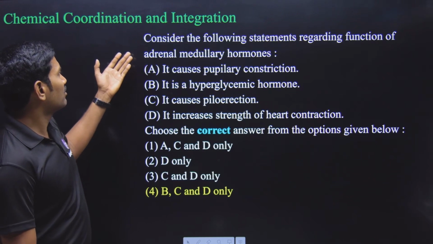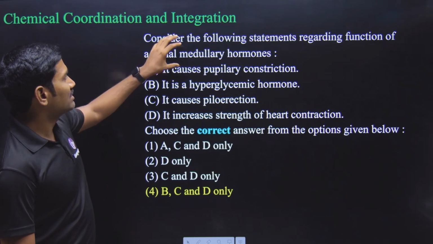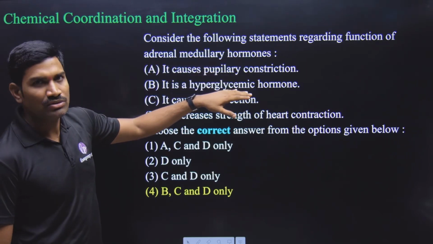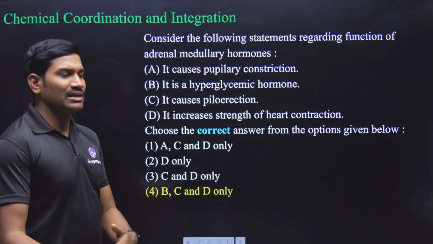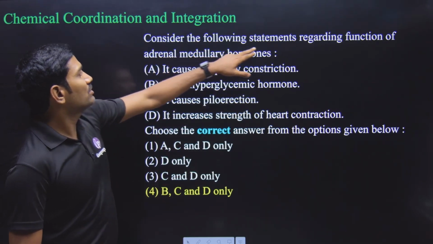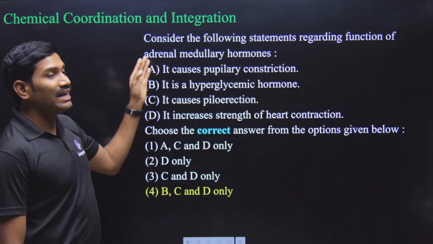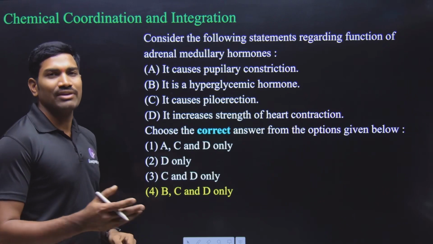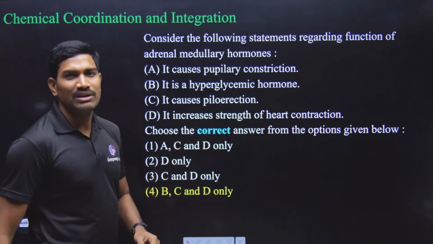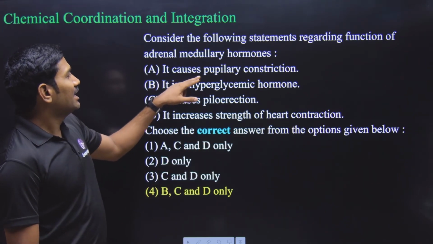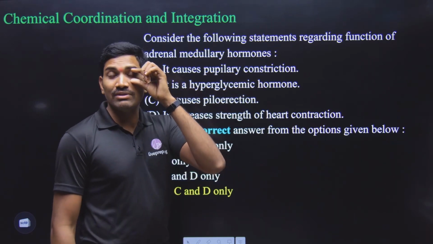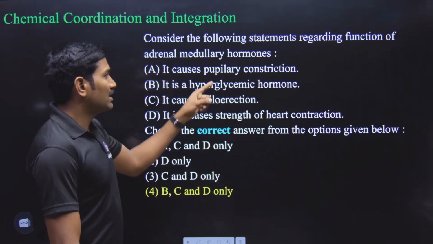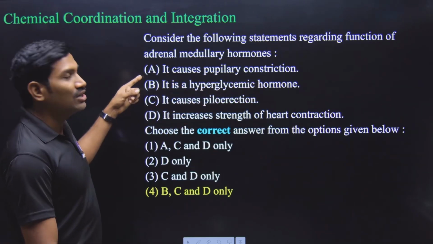Next one. Again from the chemical coordination chapter only. And here they have given some properties of the adrenal medullary hormones, and we need to identify how many are correct and wrong. So choose the following statements regarding the function of adrenal medullary hormones. What are these adrenal medullary hormones? These are the fight or flight hormones, right? So yes, epinephrine, norepinephrine. Regarding that, they are saying it causes pupillary constriction. Will they cause pupillary constriction or dilation? Pupillary dilation they will cause, but here they give pupillary constriction, so it is the wrong statement.